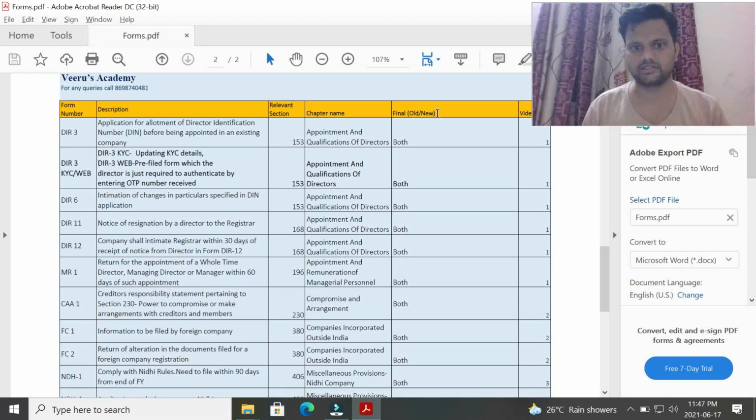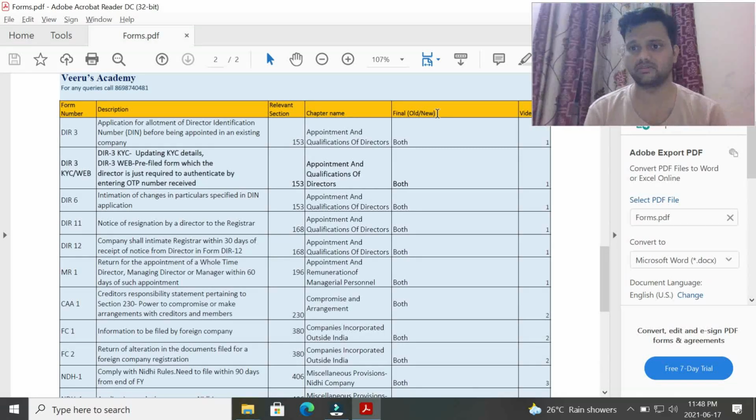Let us start with the directors chapter, which is very important and related to the DIN number, that is, Director Identification Number related forms. There are three forms related to director identification: one is DIR-3, DIR-3 KYC web, and DIR-6. What are those? The base section for all these forms is Section 153.